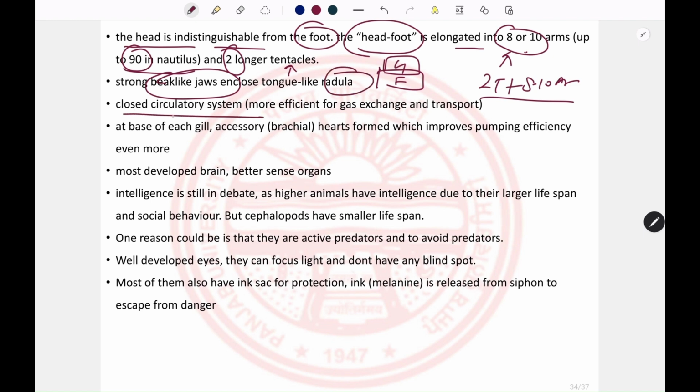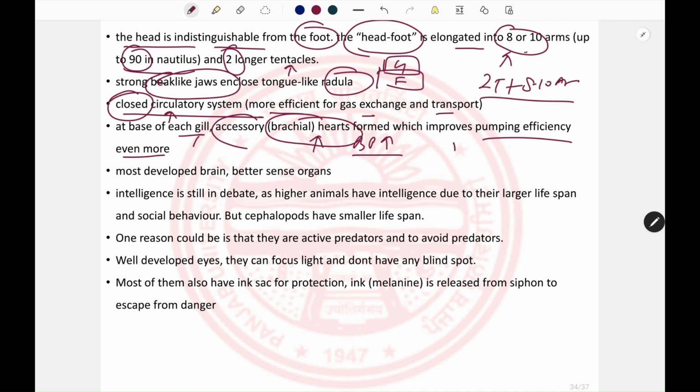And as we have discussed, they have a closed circulatory system that is more efficient for gas exchange and transport. They also have accessory or branchial hearts that get formed at the base of each gill, which improve the pumping efficiency of the closed circulatory system. Because they require more oxygen, the blood pressure needs to be maintained at a higher pace.